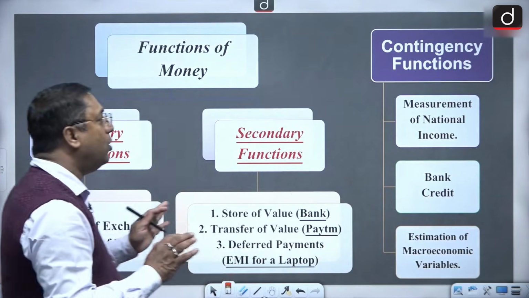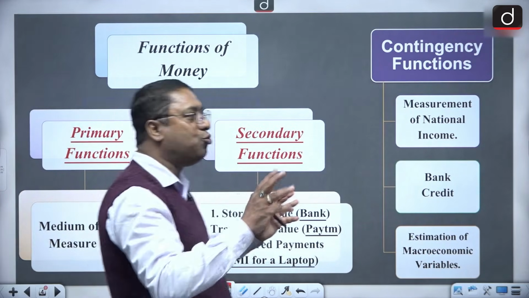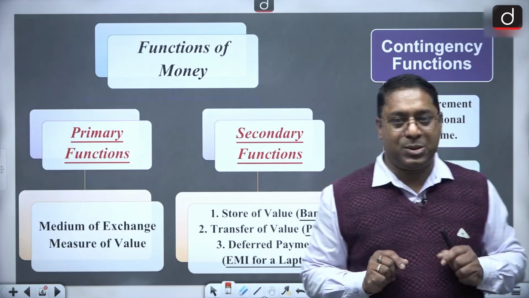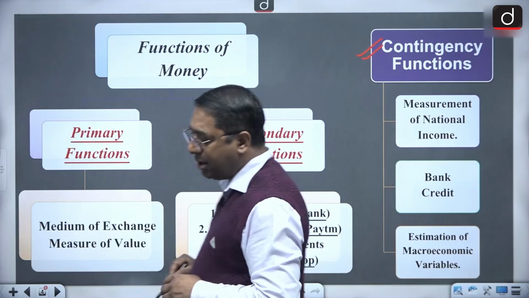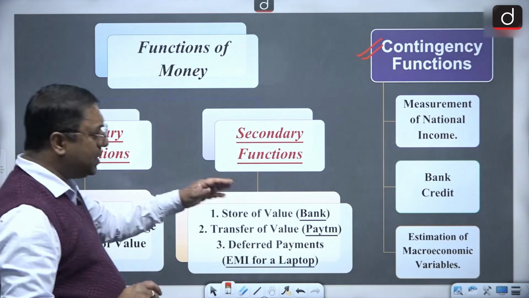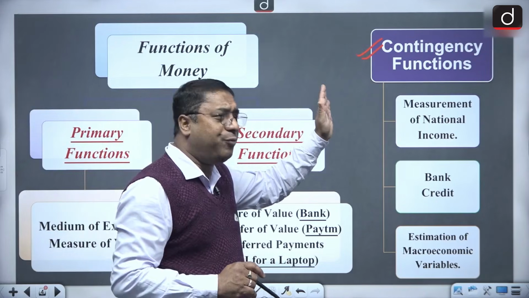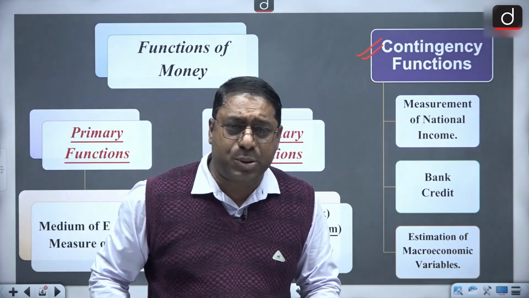Now we all know that the functions of money can be divided into 3 broad categories. This contingency function is not for the prelims part.